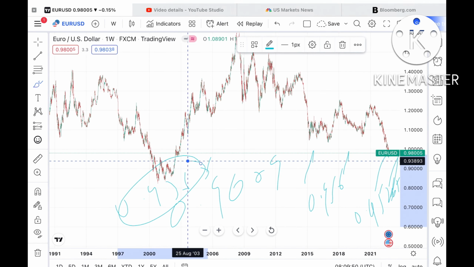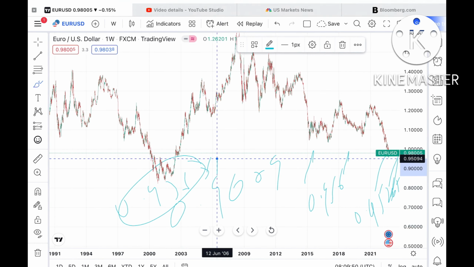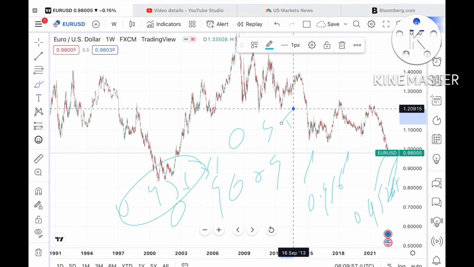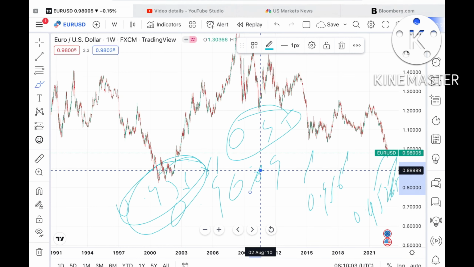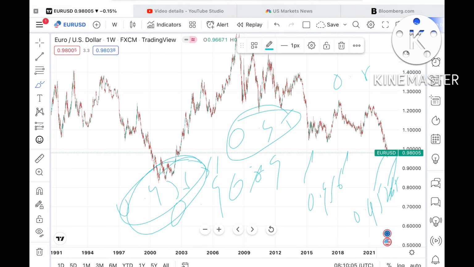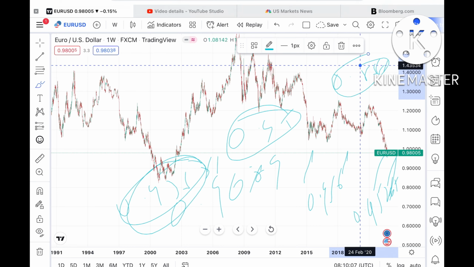So you have to keep this in mind, this particular support of $0.95895. If that level doesn't sustain, then we can see a level of $0.9365, and from there it can move further low towards a level of $0.88869, and from there it can move further low.